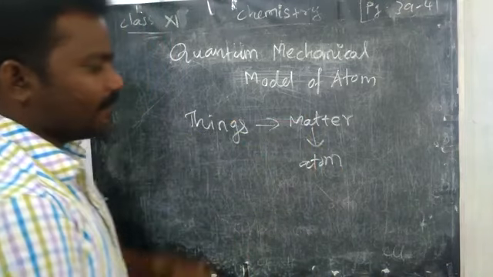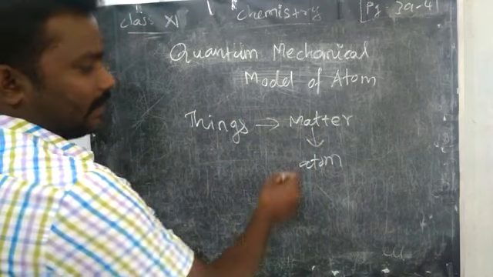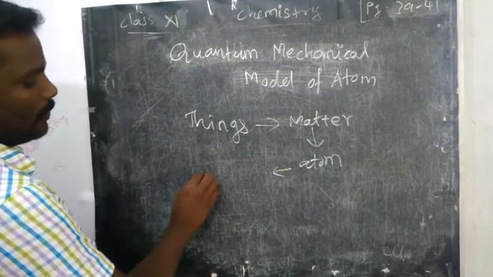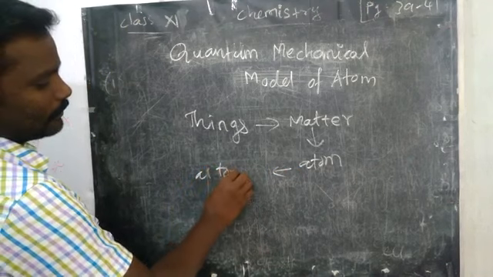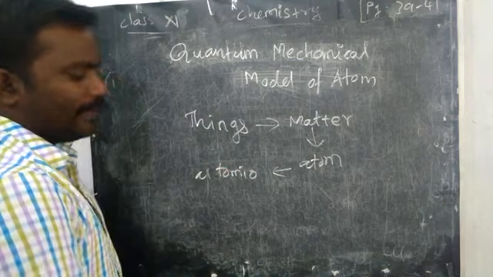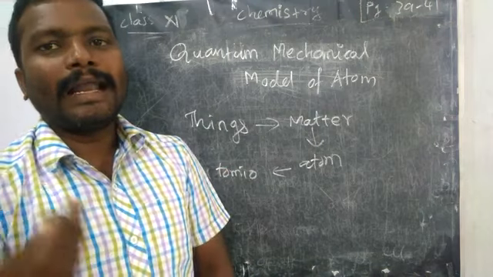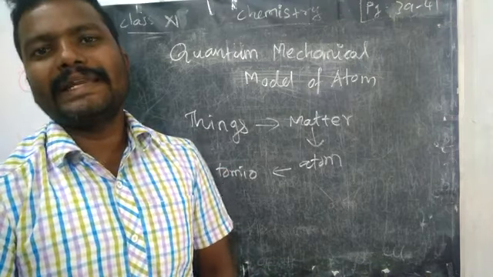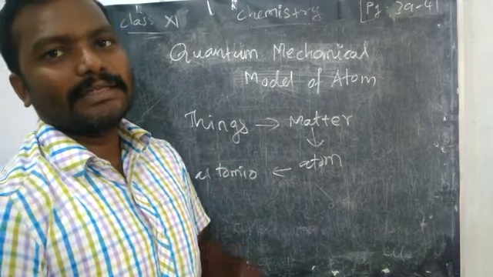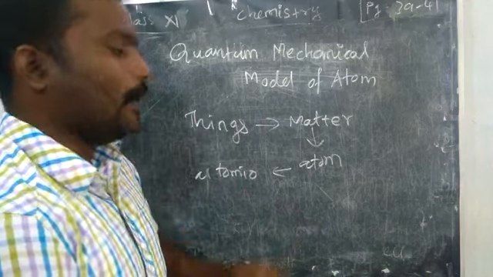So if you break any matter into small particles, at last we will end with the atom. So what is the meaning of the word atom? In Greek, it is derived from atomos. Atomos means what? Indivisible, non-divisible, right? So further you cannot break. That is the meaning of the word atom.